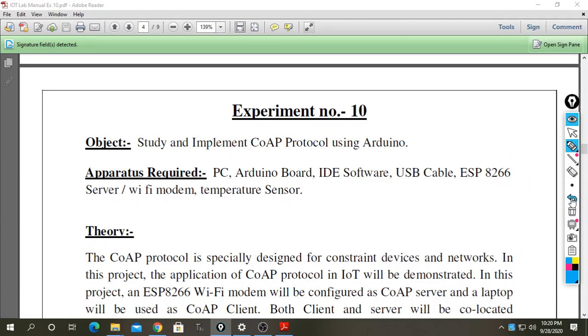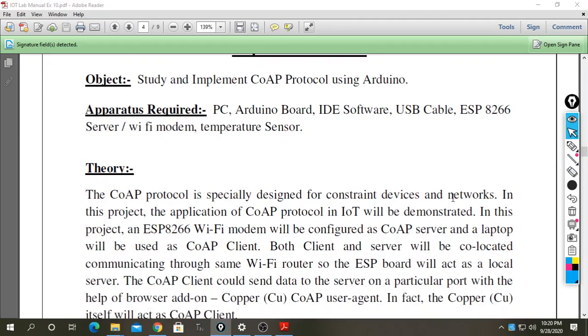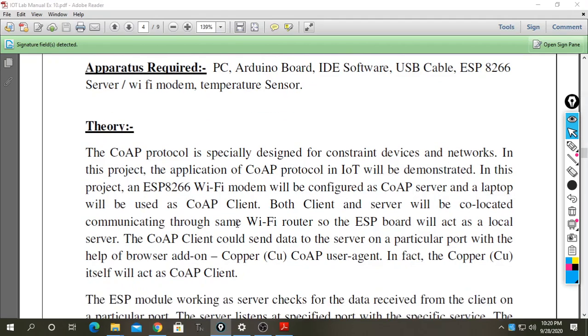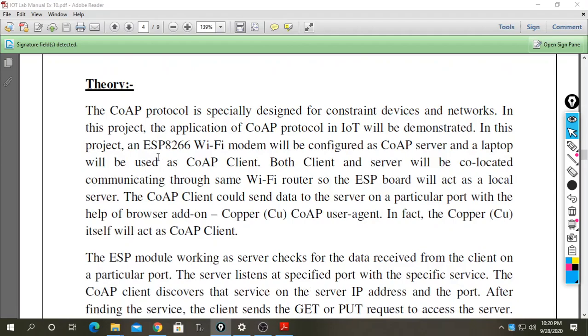Now the CoAP protocol, as I have already told you, is basically a Constrained Application Protocol designed for constrained devices and networks. In this project, the ESP8266 is a Wi-Fi modem or a server board, we can say in board terminology. We will configure this Wi-Fi modem with the CoAP server protocol through our laptop or desktop.